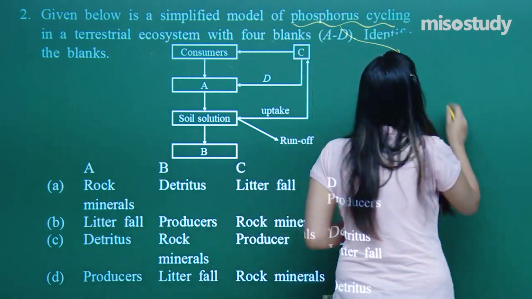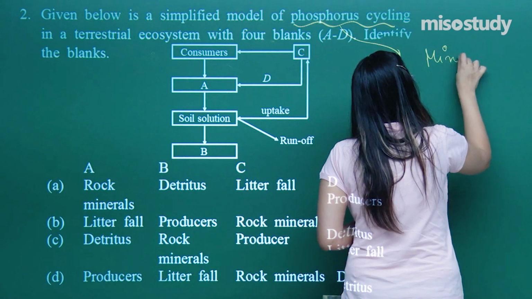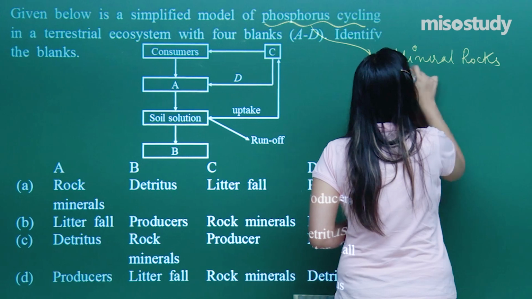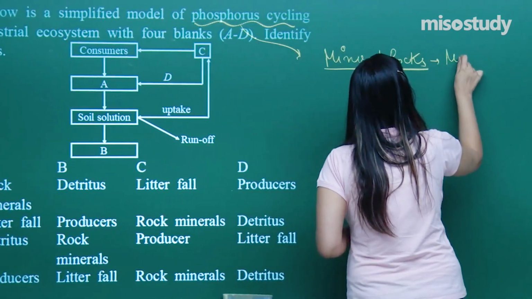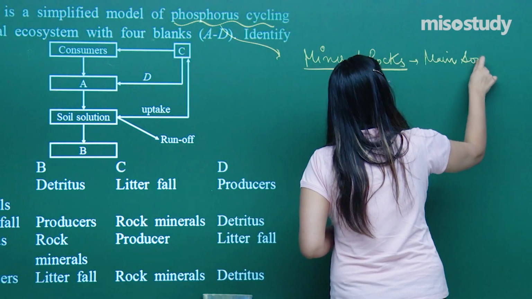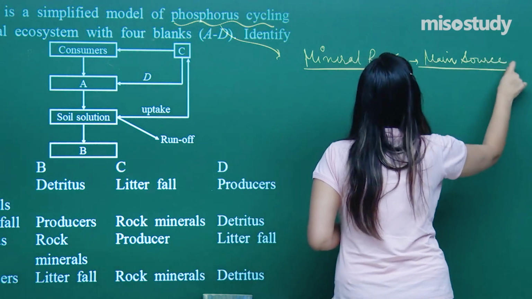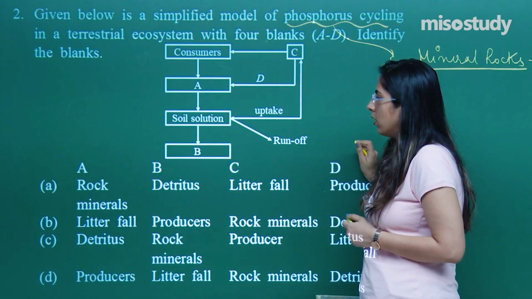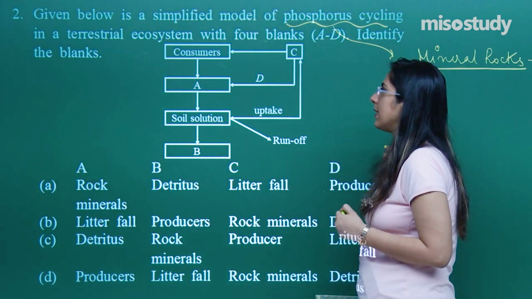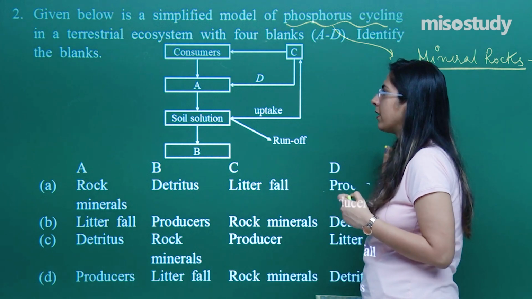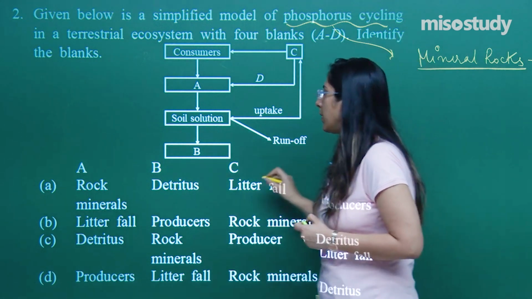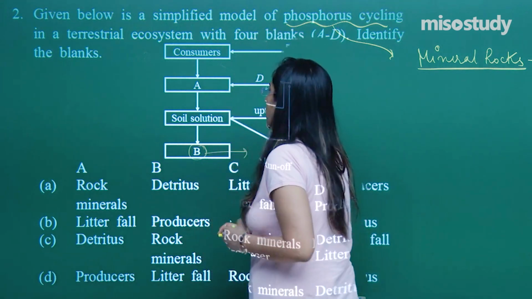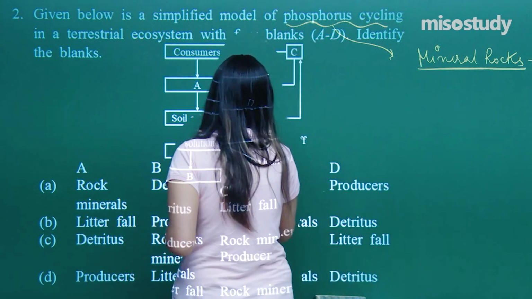The main source is mineral rocks. Mineral rocks are the main source of phosphorus. Now come back to the diagram. In this diagram, first tell me where I can place these. This is the place where these rocks are prepared. This is called rock minerals.